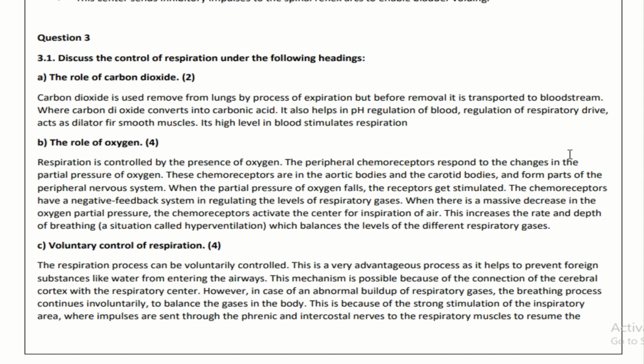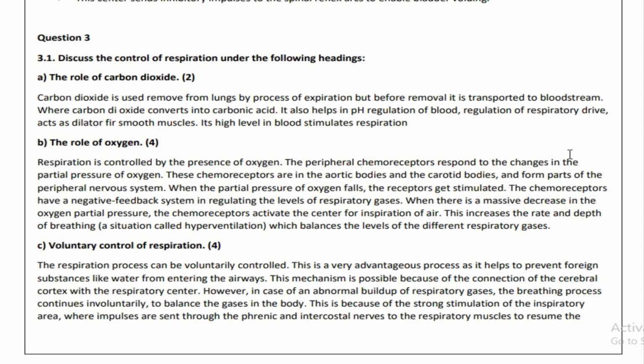Chemoreceptors have a negative feedback system in regulating the level of respiratory gases. When there is a massive decrease in the oxygen partial pressure, chemoreceptors will activate the center of inspiration of air. This increases the rate and depth of breathing, which balances the level of different respiratory gases, also known as hyperventilation.